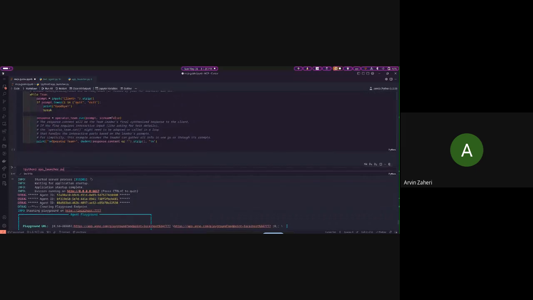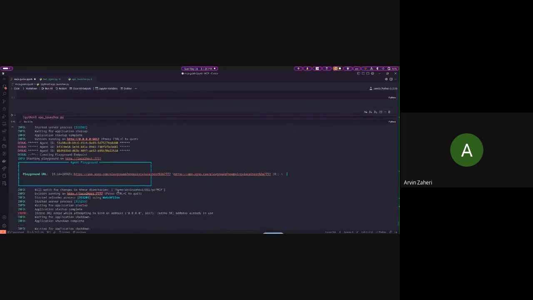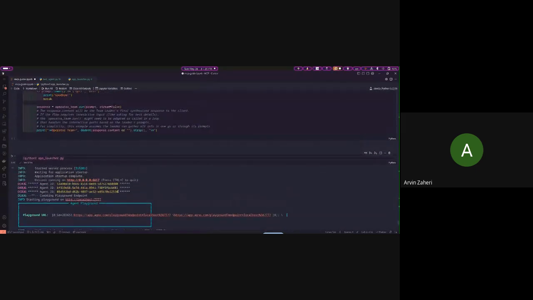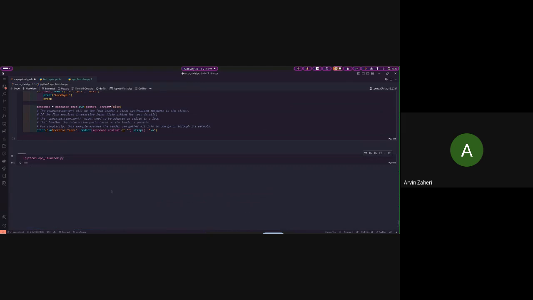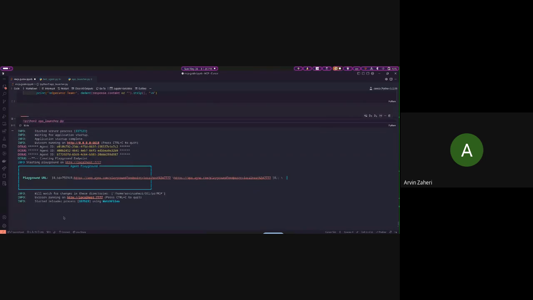So I'm just going to run the UI and show you the actual product because I think it's more appealing for you that way. So let's hope it will not have an error in here. Okay, it actually works.